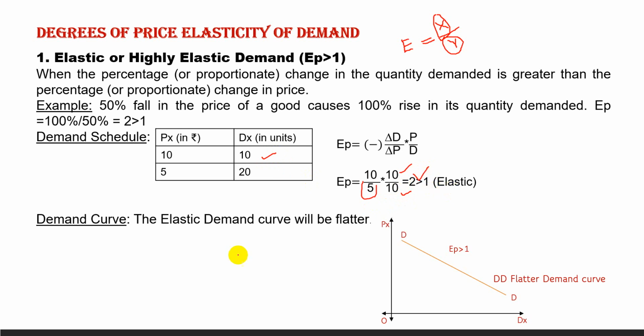So this is elastic. In case of elastic demand curve, the demand curve will be flatter. It will go away from the origin. How to understand this is elastic? Let us take, this is the price. Now the price decreased by this amount.